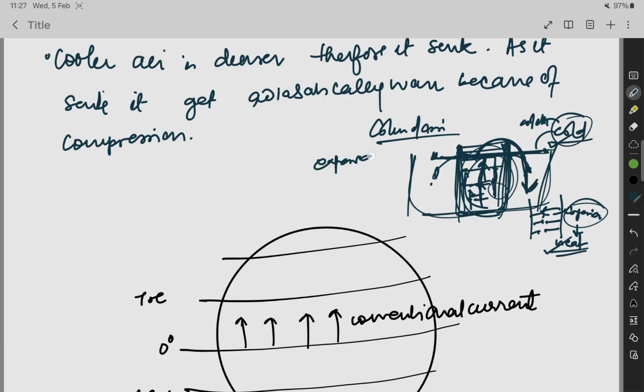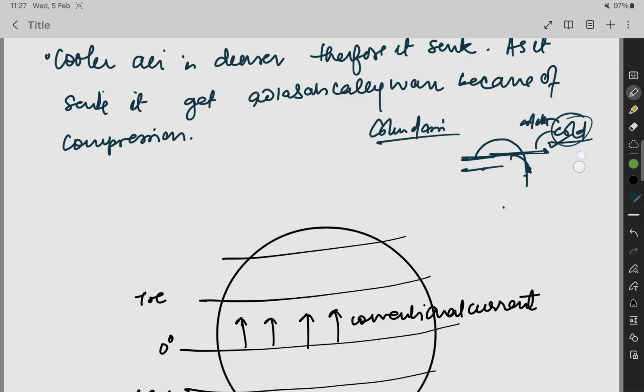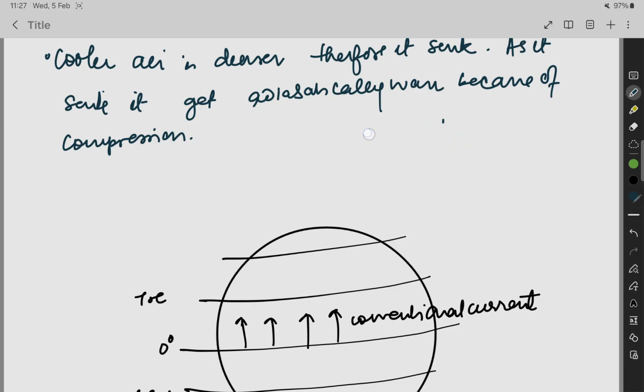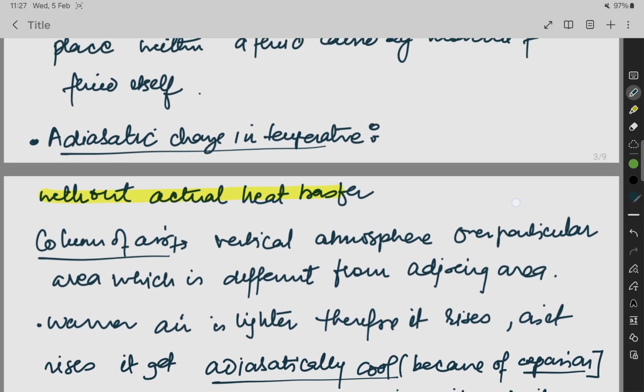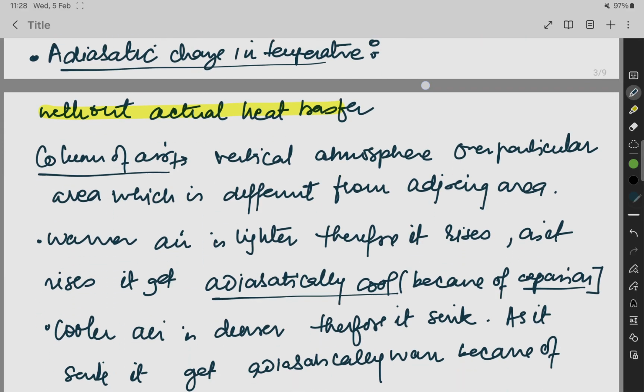By expansion we get coolness, and by compression we get heat. Without actual heat transfer we cannot transfer heat, but because of the expansion and the compression the heat is transferred above and below.